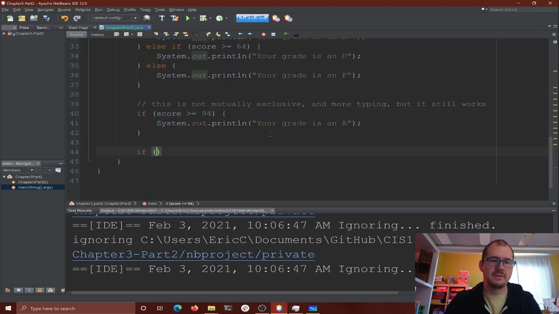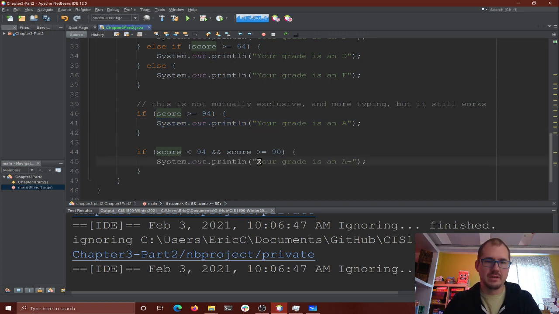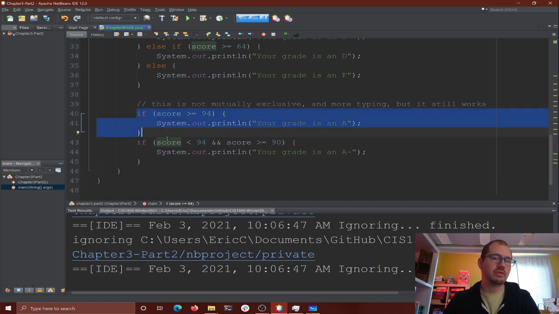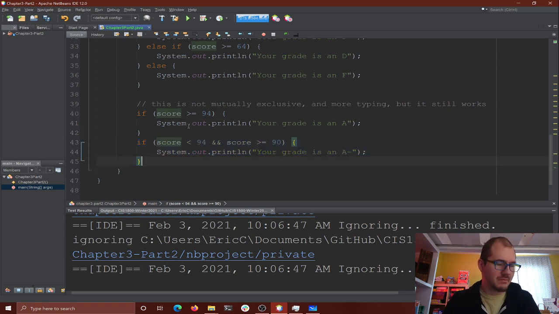And then we could say if score is less than 94 and, sorry, two ampersands, score is greater than or equal to 90, you get an A minus. So without the else, these are no longer mutually exclusive. It's just if this is true, it'll run, and then if this one's true, it'll run. The only way that I'm going to make it exclusive is by making sure these conditions can't be true in more than one place.